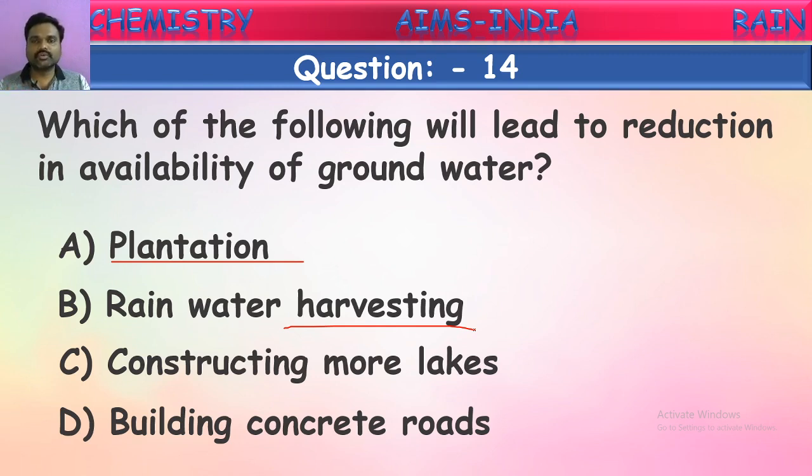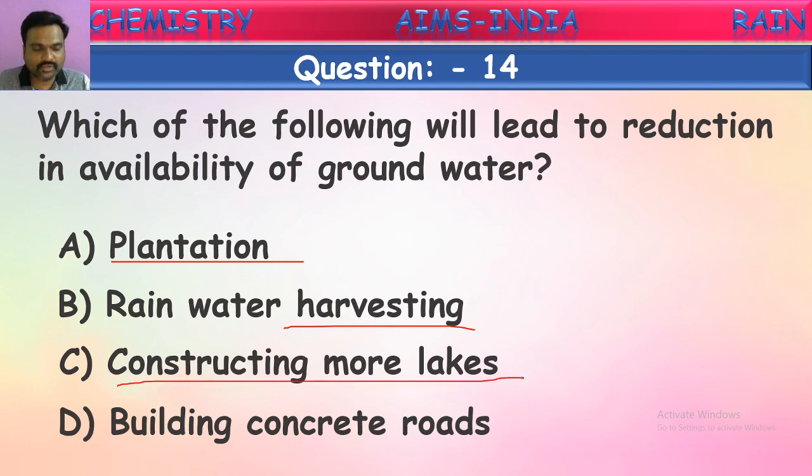So this also increases the groundwater level, because we are using rainwater instead of digging or collecting water from the ground. So the groundwater level will be maintained. So this is also increasing groundwater levels. Next one, constructing more lakes. Even by constructing more lakes we can preserve more water and this water sinks into the ground and hence groundwater level will be maintained continuously. It increases. So this also increases the groundwater level.